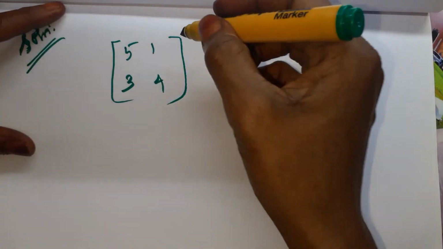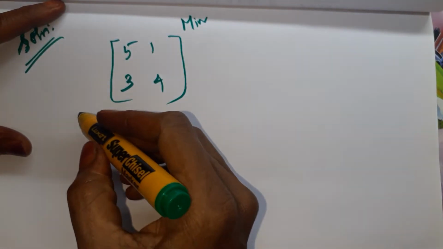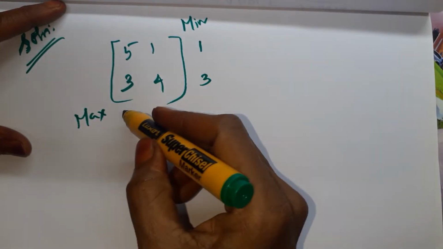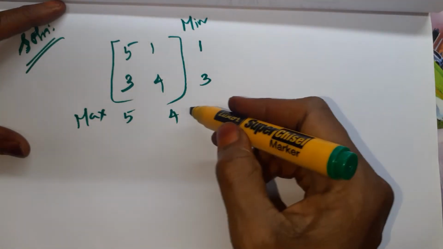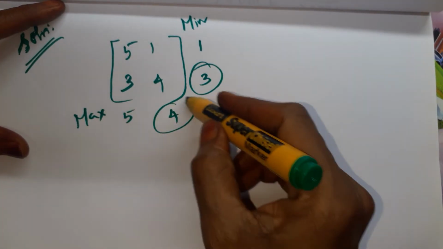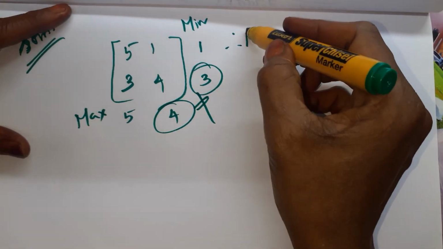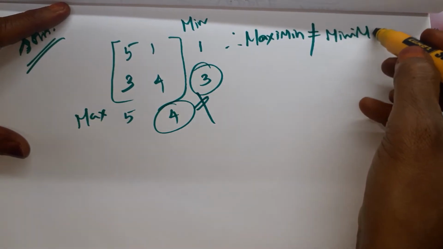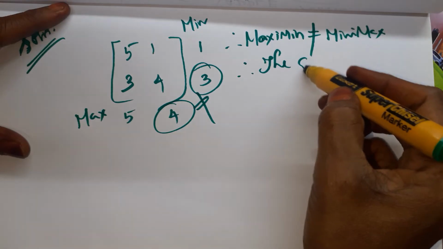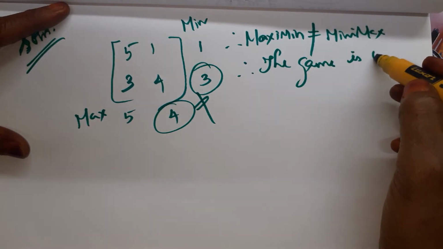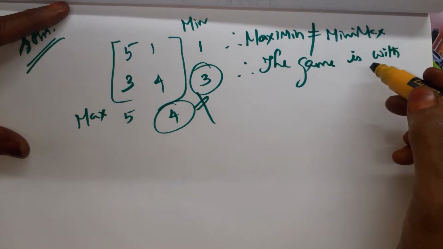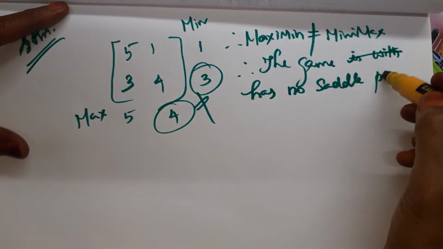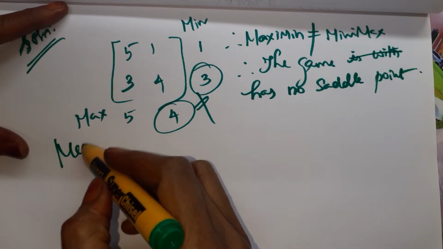So this is the game given. First we have to find whether it has a saddle point or not. Row wise minimum 1 and 3, maximum column wise 5, 4. Out of the minimum, the maximum is 3. Out of the maximum, the minimum is 4. Both are not equal. Therefore, maximin not equal to minimax. Therefore, the game is without saddle point. The game has no saddle point. So for that, we are going to use method 1.